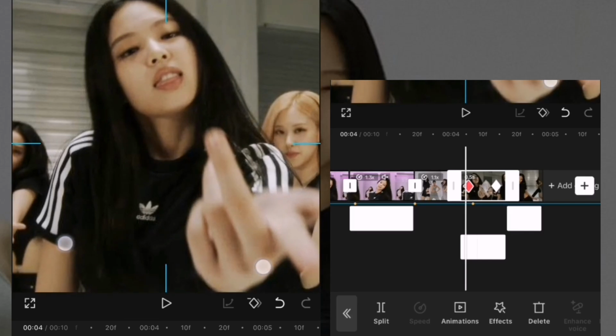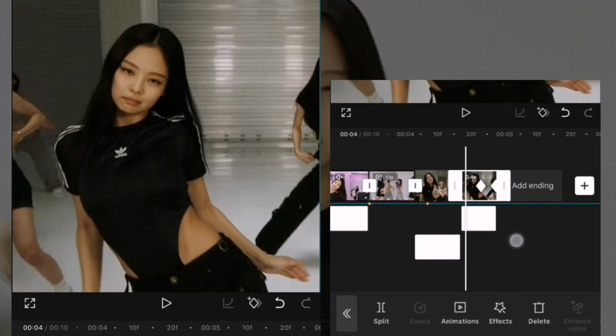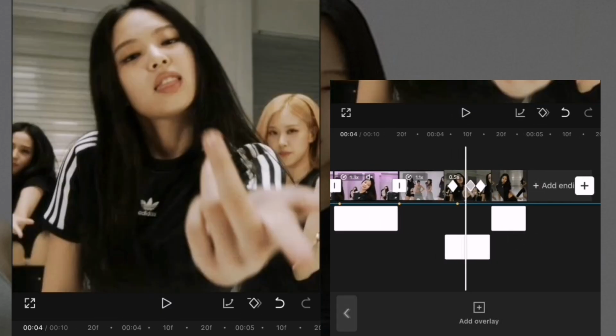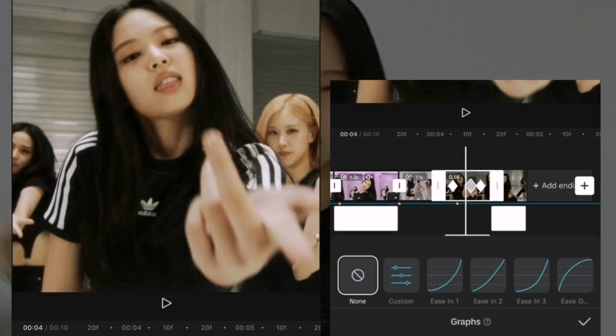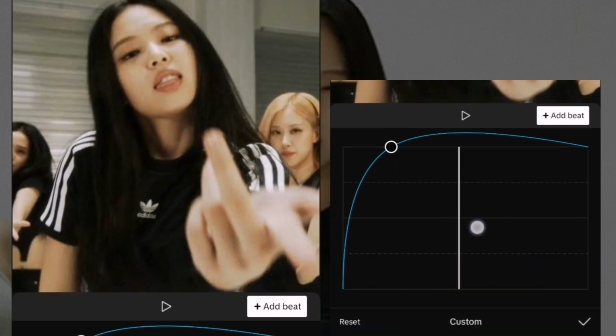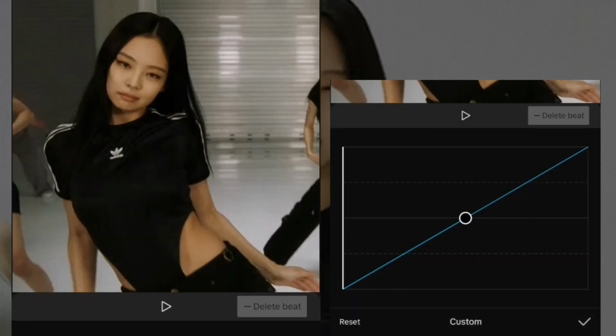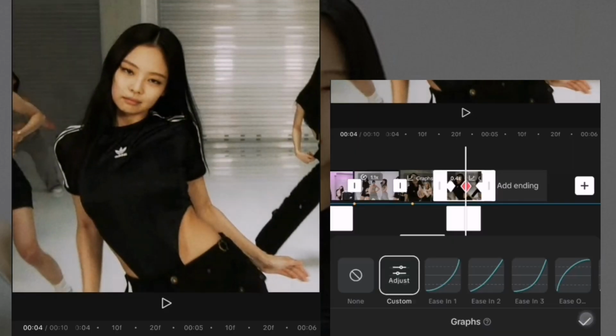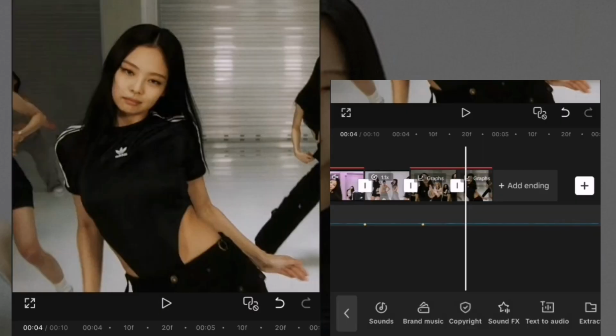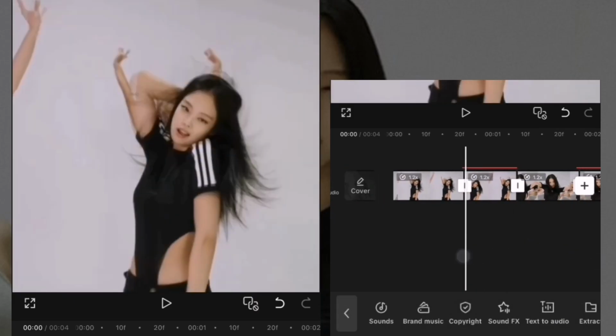Come to the pictures and add a keyframe in the start and zoom in. Go to graphs and then custom and follow my graph. Delete the audio and export.